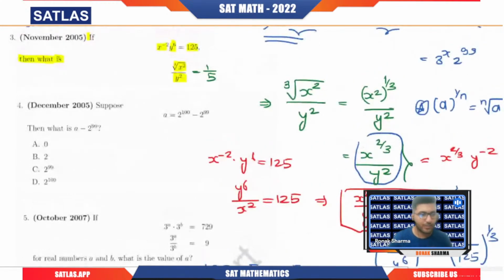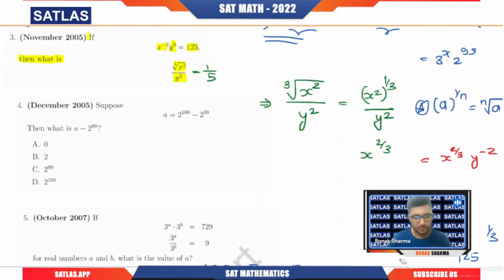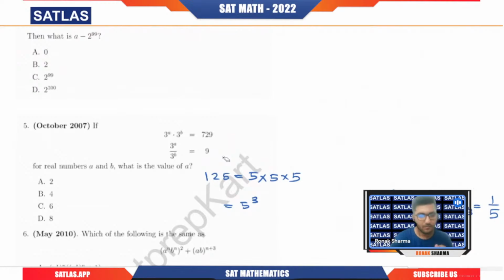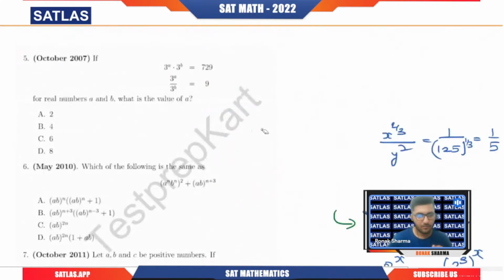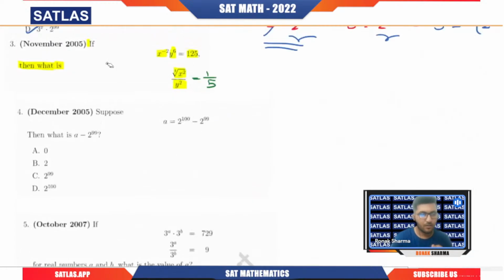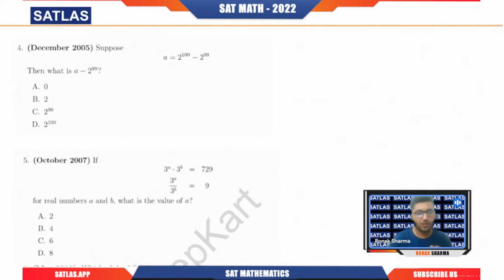Okay, so now let us focus on the question again and solve the fourth question.